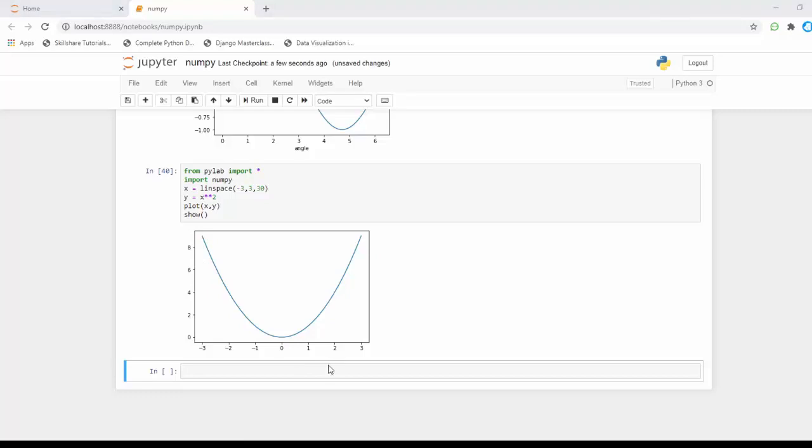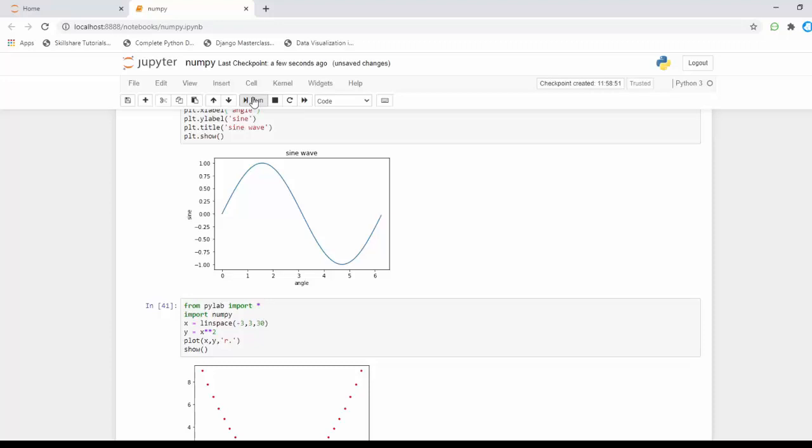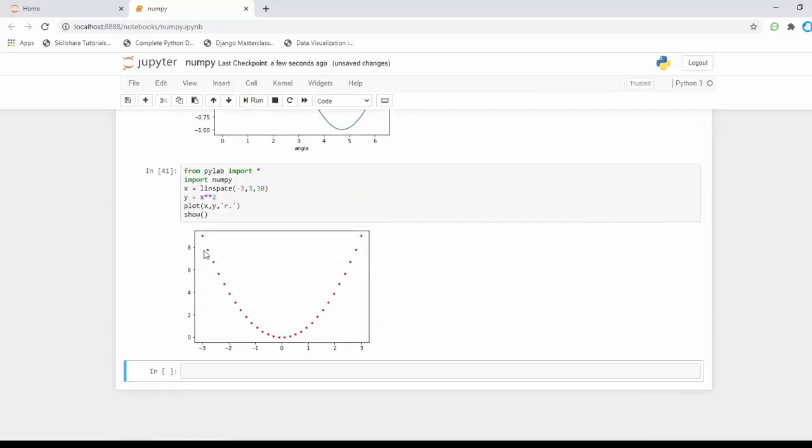What if in the same thing I can make another type also? For example, what I can do is make here a dot like this. Now I'm going to run this, and the same line has been converted into a dot format.